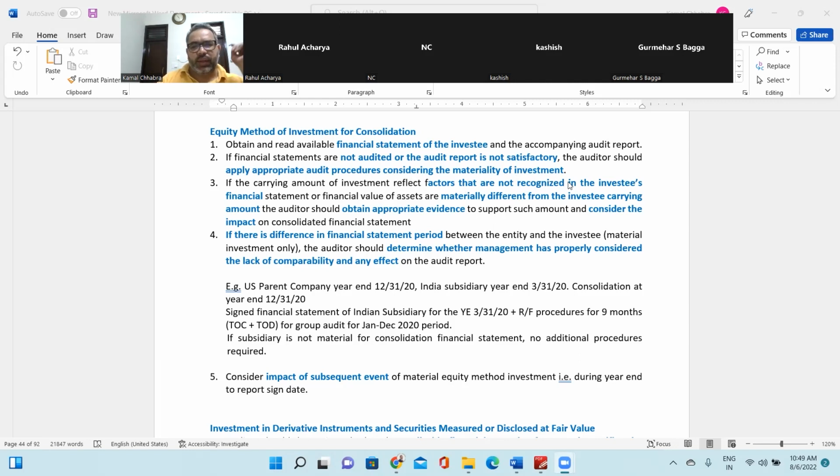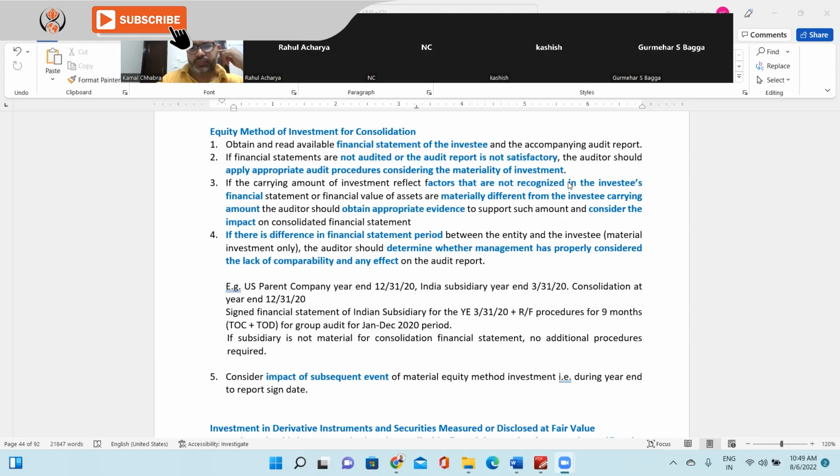Third, if the carrying amount of the investment reflects factors that are not recognized in the investee's financial statements, or the fair value of the assets is materially different from the investee's carrying amount, the auditor should obtain appropriate evidence to support such amount and consider the impact on the consolidated financial statements.